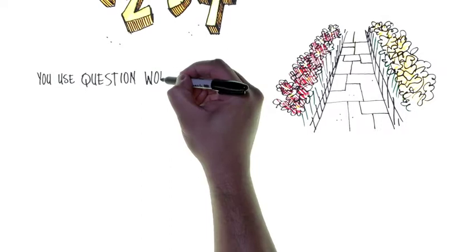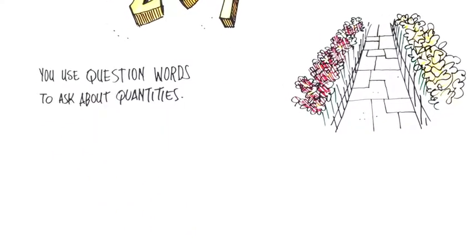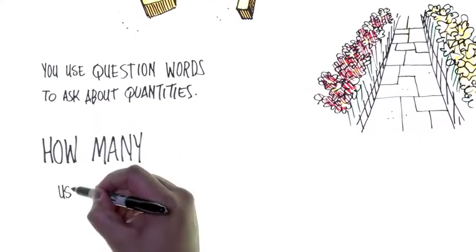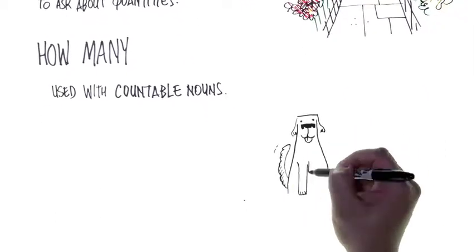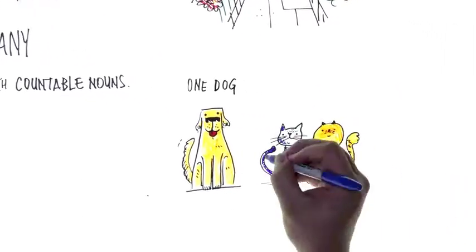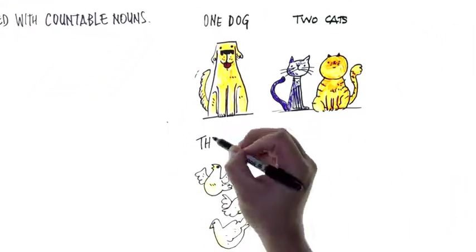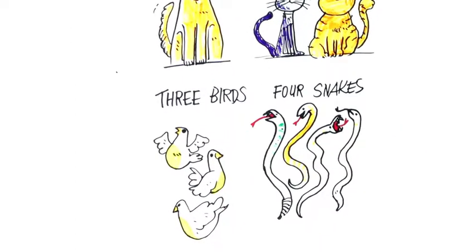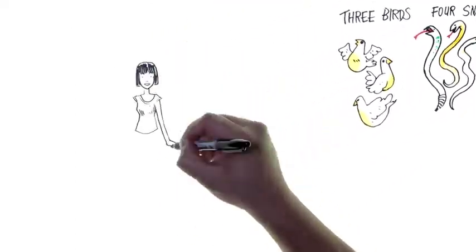You use question words to ask about quantities. How many is used with countable nouns. 1 dog, 2 cats, 3 birds, 4 snakes. Let's see some examples.